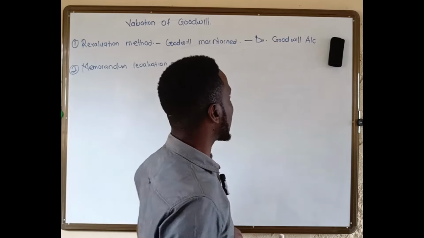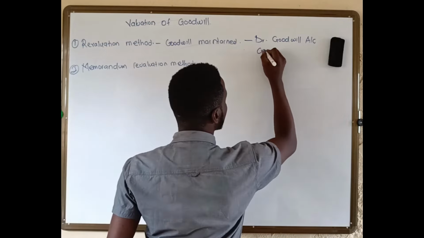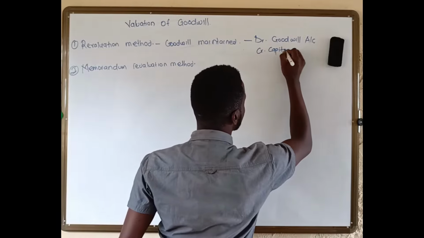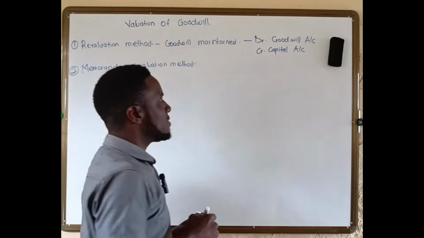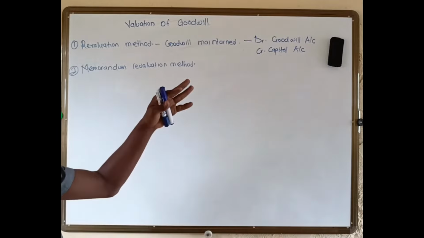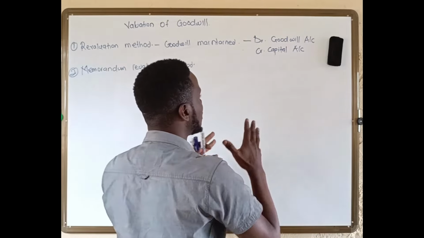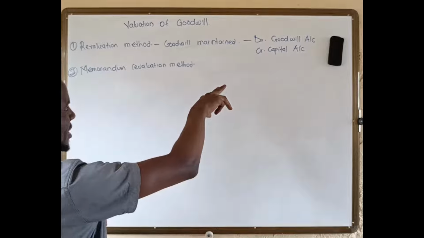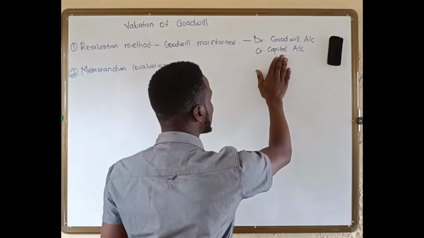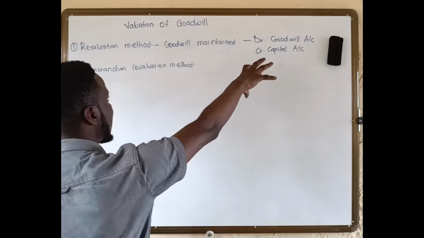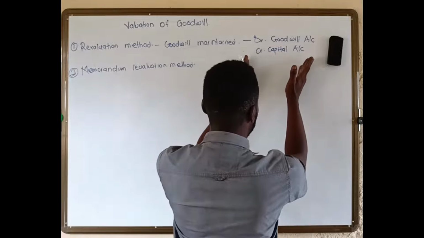We shall debit our goodwill account. Then we shall credit the capital account of the partners. Remember I told you in my earlier videos that capital increases on the credit side. So when we credit the capital accounts, these partners have to share this. That means it's going to increase their share.